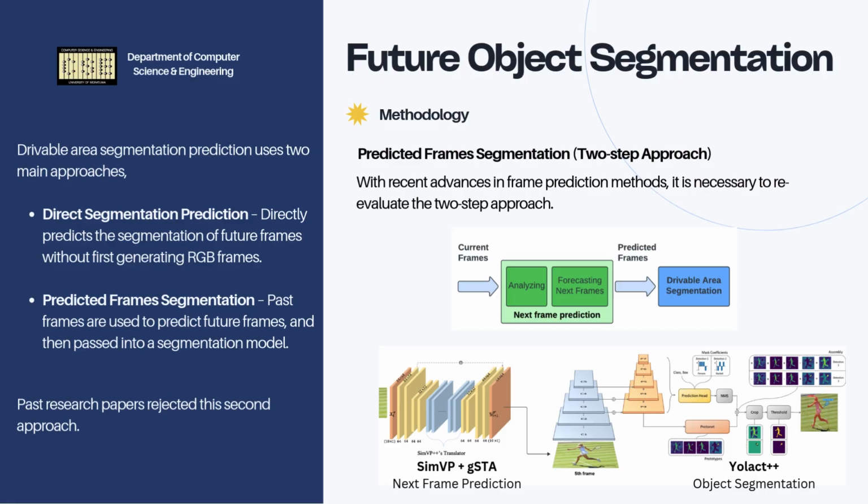First, we use SimVPv2 enhanced with gated spatio-temporal attention. It takes 10 RGB frames and predicts the next 10. The encoder compresses spatial details, the translator captures motion using attention, and the decoder reconstructs the future frames. We focus on the 4th predicted frame. Next, YOLACT++ performs real-time instance segmentation. It uses a ResNet50 with feature pyramid network to detect drivable areas and dynamic objects.